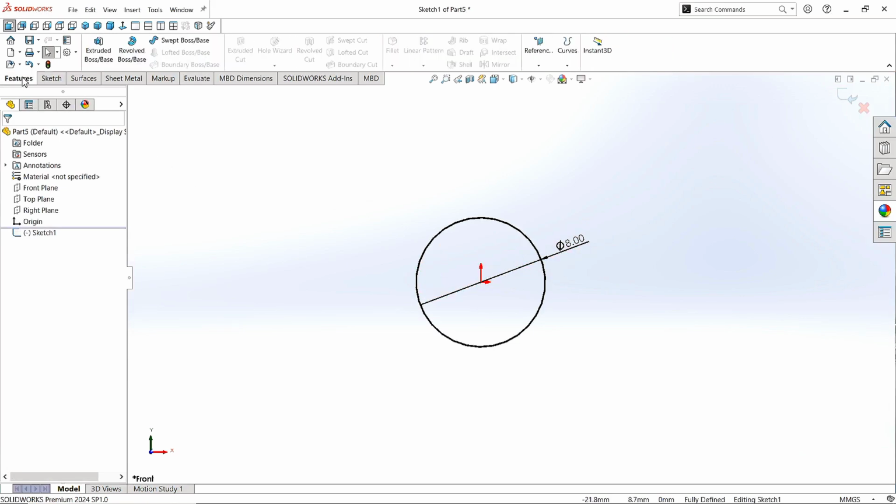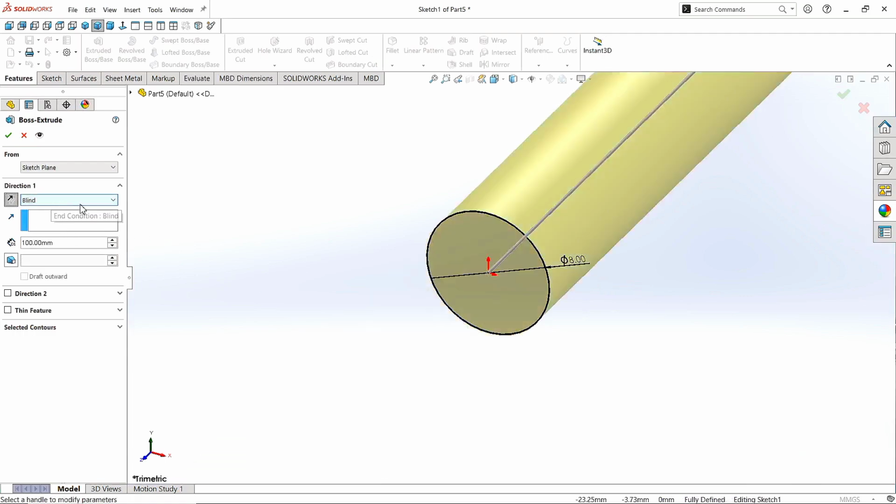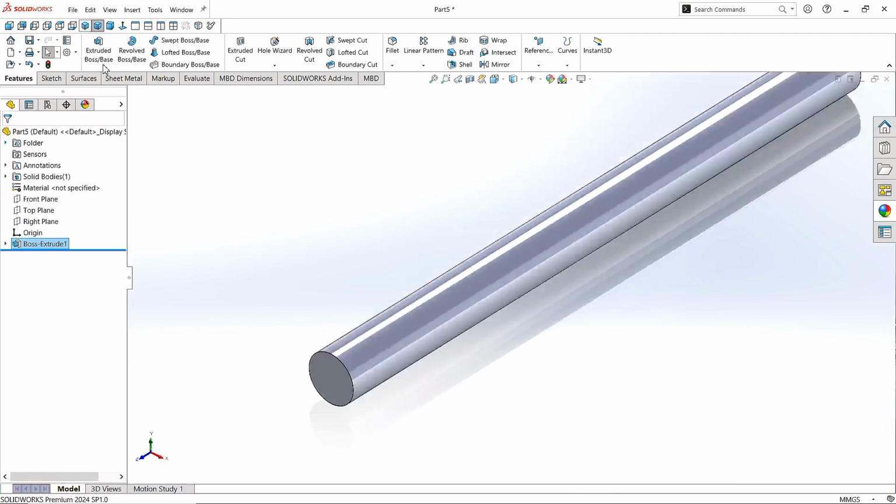Now go to the features and click on Extruded Boss command. Give the extrusion value as 100 mm. Click on Reverse. Click OK. Make it normal.